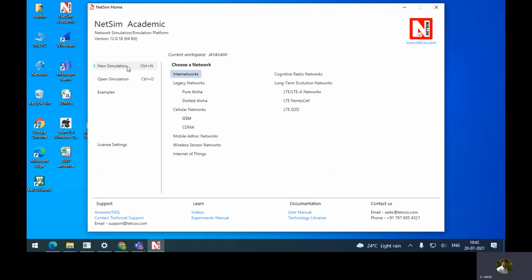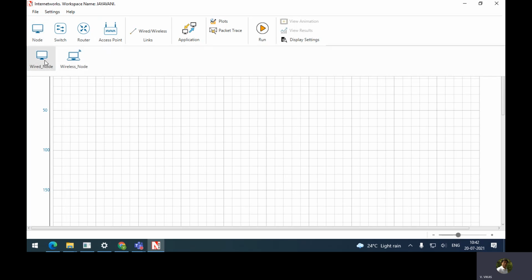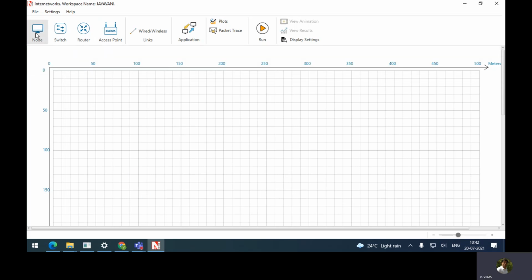Those who are yet to do, you can just open the first one. Go to open simulation and you can open the first one. We will edit that. Those who have created, that is fine, no problem.